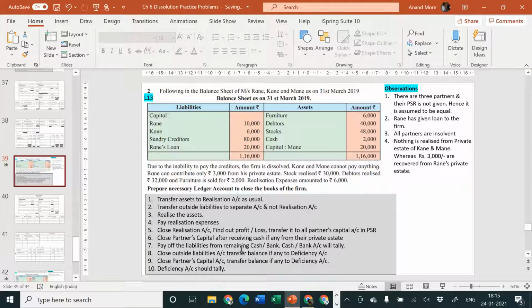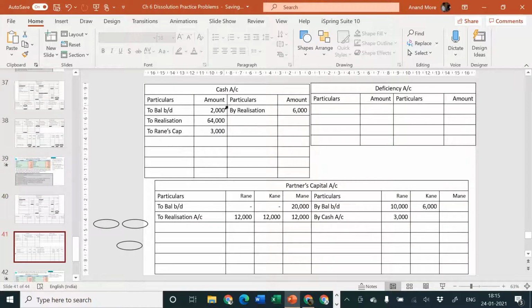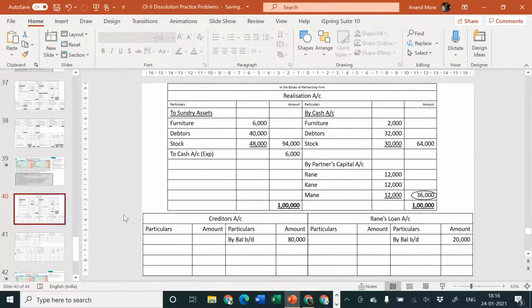Next one, pay off the liabilities from the remaining cash or bank account, and cash or bank account will tally. So what is the cash available to us? Check it out. The opening cash was rupees 2,000, plus we got 64, that became 66, plus 3, that became 69. From 69 we have already spent rupees 6,000 for realization expenses, and outside liabilities are creditors as well as Rane's loan.